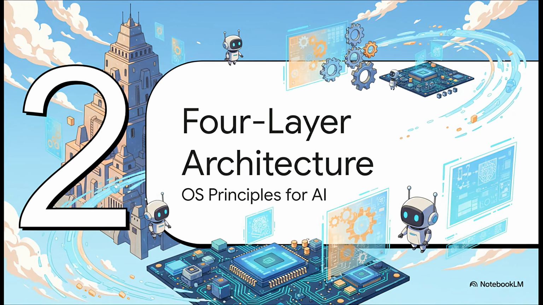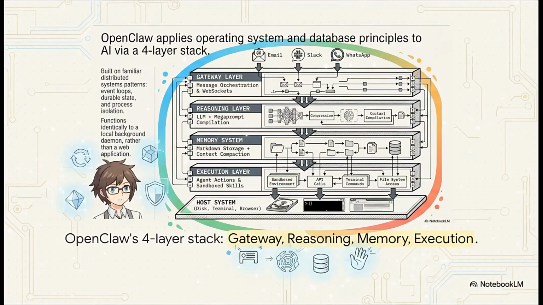Part 2, the 4-layer system architecture, applying OS and database principles to AI. If you're a system architect, these patterns are going to look incredibly familiar. OpenClaw functions identically to a local background daemon, not a web app. It applies classic distributed systems patterns, event loops, durable state, process isolation, across a 4-layer stack. Those layers are the gateway, reasoning, memory, and execution.